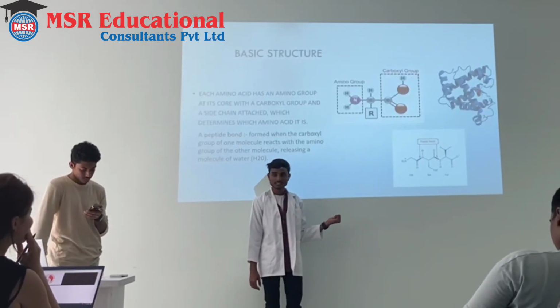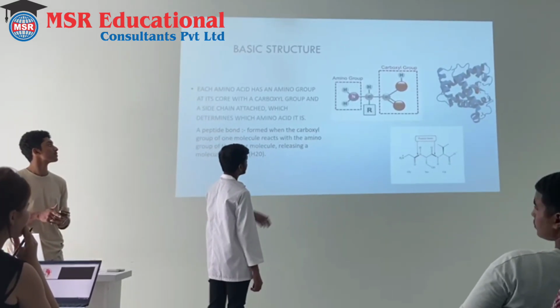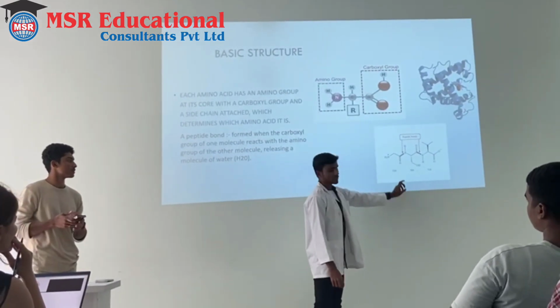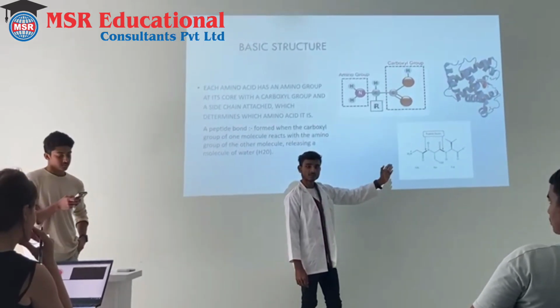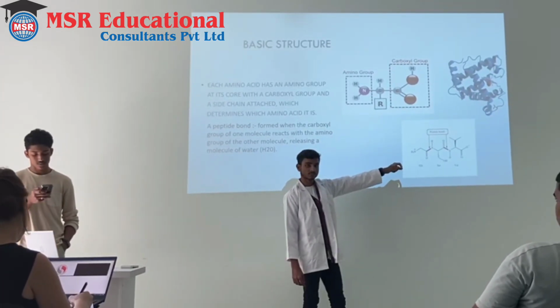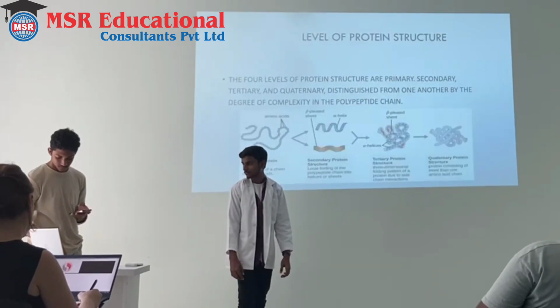Okay, coming to the basic structure of protein. The basic structure of protein contains an amino group and a carboxylate group. When we remove the water molecule, it's known as condensation, and after removing, when we add the peptide bond, it's called dehydration. So this is the basic structure of proteins. Next.